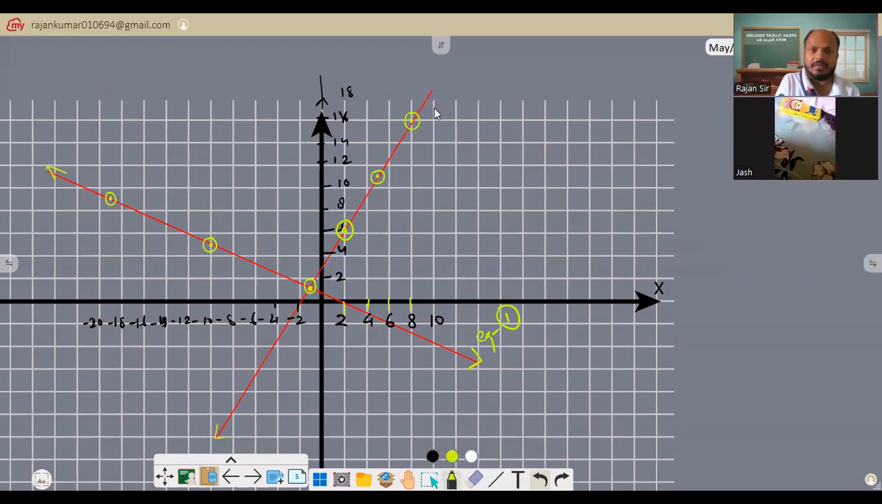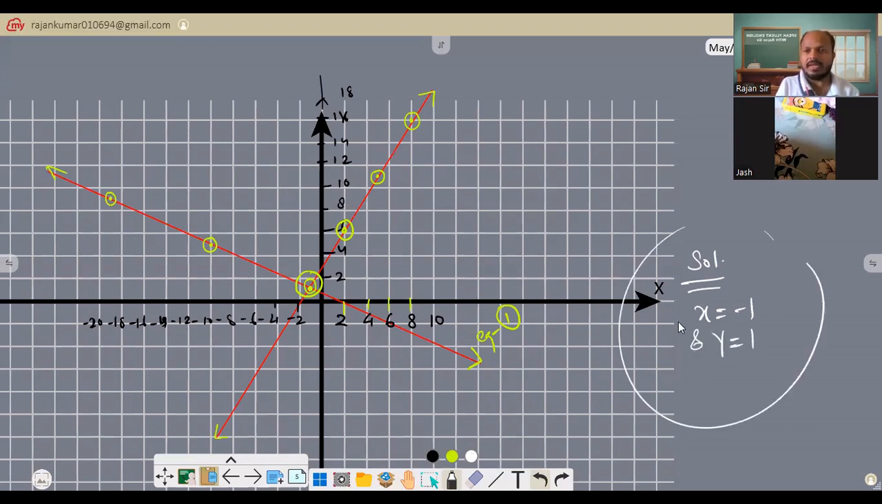And please check where the two lines are intersecting. Here, right? So what can you write as the solution? You will write the solution that x equals -1 and y equals 1. So this is your answer. Is it clear to you? Yes, sir. Any doubt? No, sir.